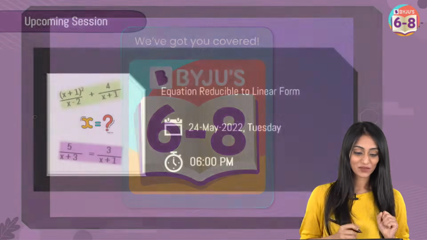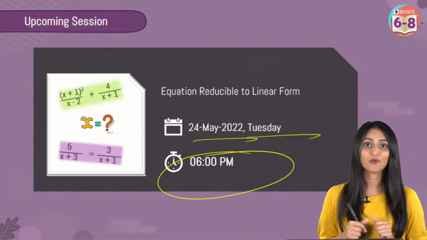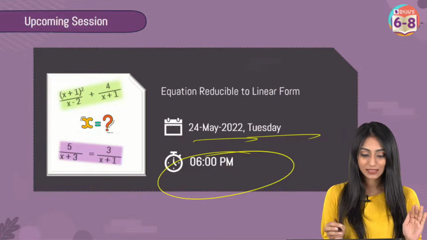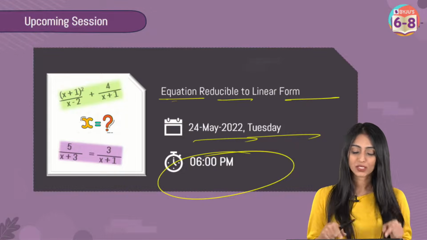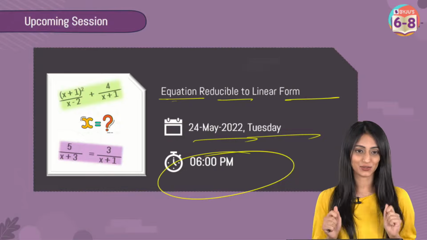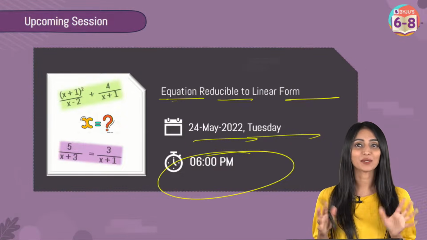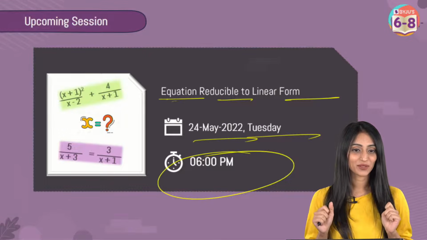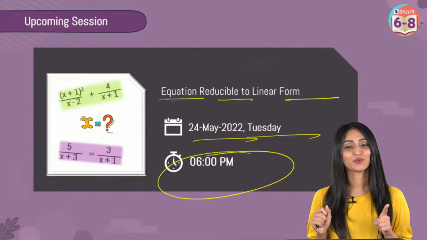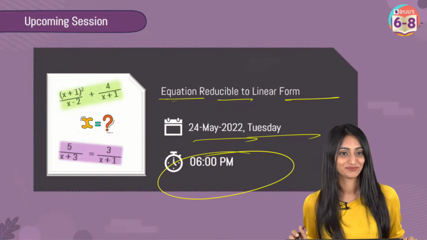All right, so let me give you a glimpse of the upcoming session. Next session is on Tuesday at 6 p.m. on 24th May. And we will be discussing how the equations can be reduced to linear form. Trust me, this topic is going to be really interesting, right? And it is always fun to try out something challenging, isn't it? Easiest chapter ever, that means you are one of the persons who like algebra. Because I like algebra too.